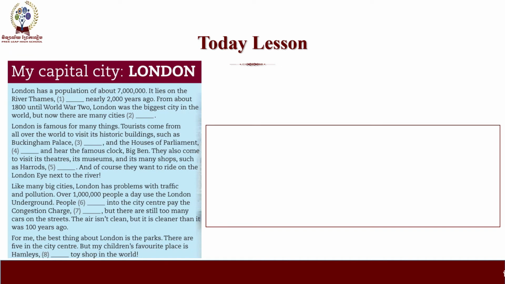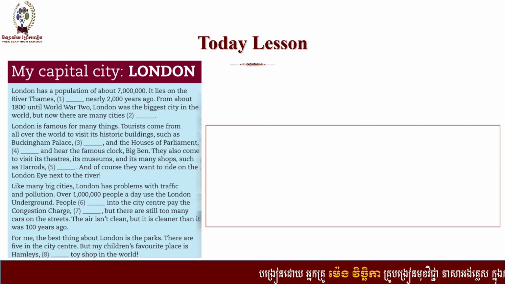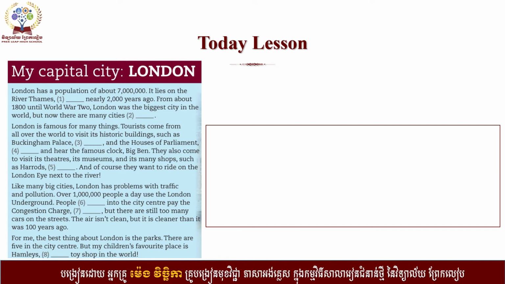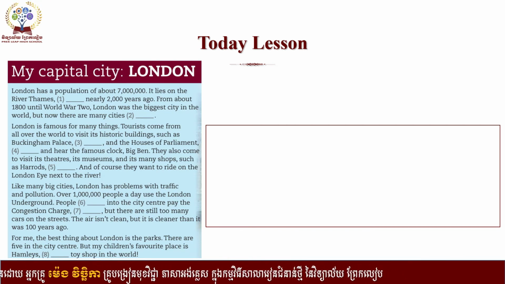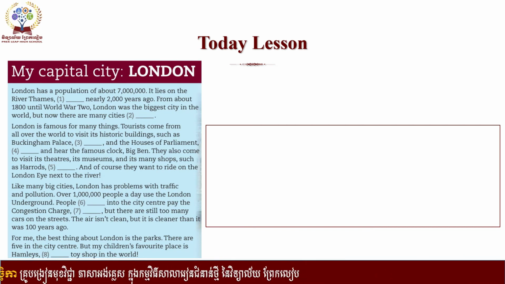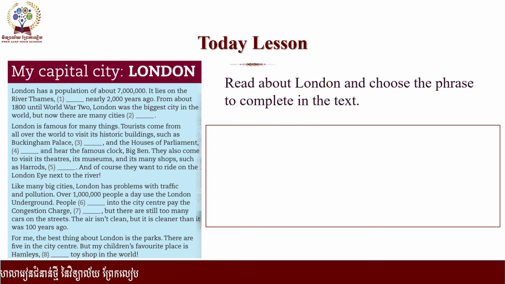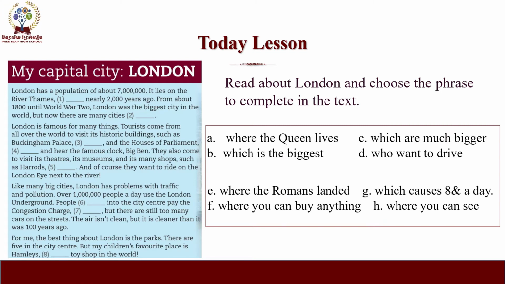Okay, so now here is the writing for our lesson today. My capital city, London. You can also open your book on page 114 to see the text clearly. What you have to do is to read about London and choose the phrase to complete the text. And we have 8 phrases.